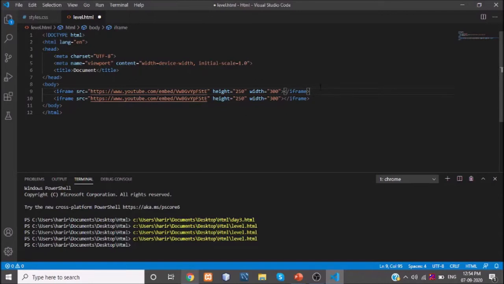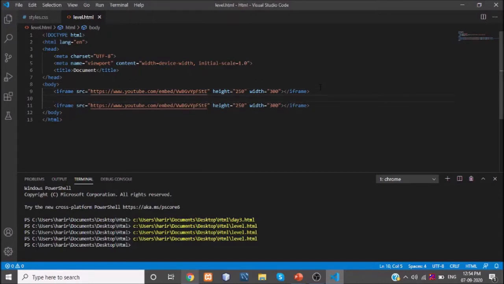For understanding purposes, I have replicated that line into another line. Now we are going to play the YouTube video automatically. Hope you guys are able to understand and follow me. My second task is to play my YouTube video automatically in my website.